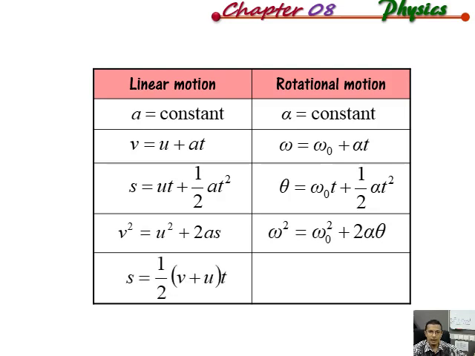And then after that, we have one more equation for the linear motion, that is S equal to half V plus U times T, where there is an acceleration symbol here. So in the rotational motion part, we have theta equal to half omega plus omega naught times t. And we must keep in mind this theta is angular displacement in the unit radian.